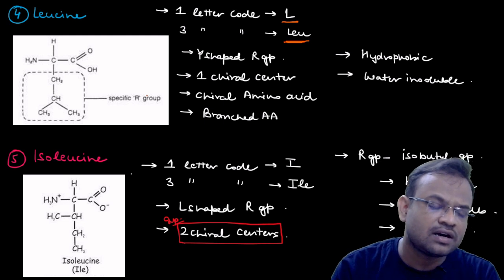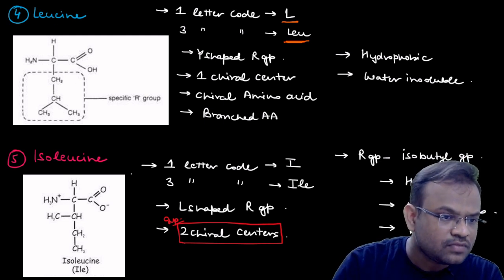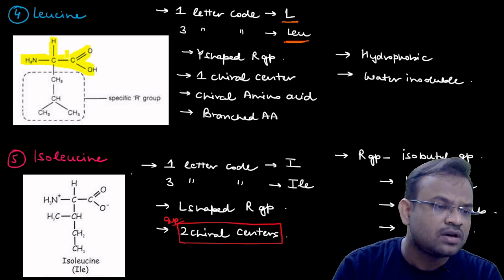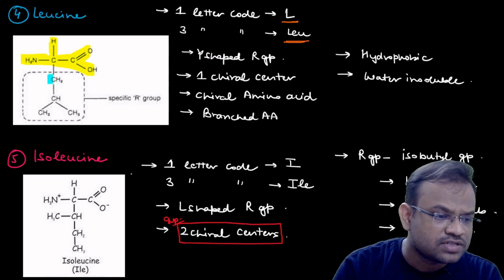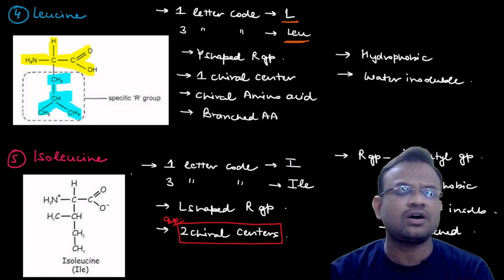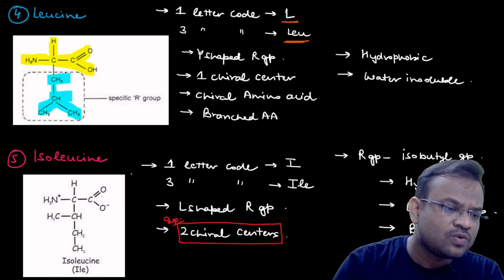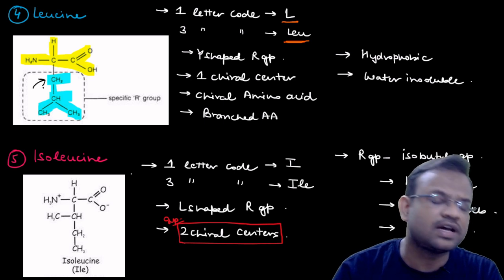Now you can see, let me show you. This is the regular structure, NH2, carbon, COOH, and regular hydrogen. Now check out this structure, CH2, CH, CH3, CH3. Now if you closely observe this, what has been done? One CH2 group just has been added.